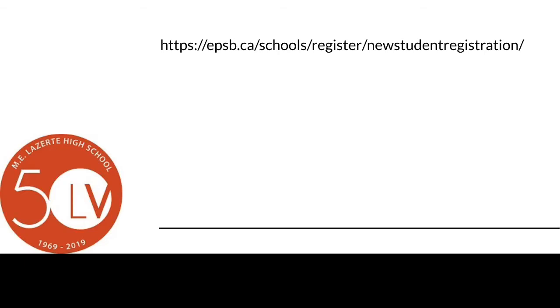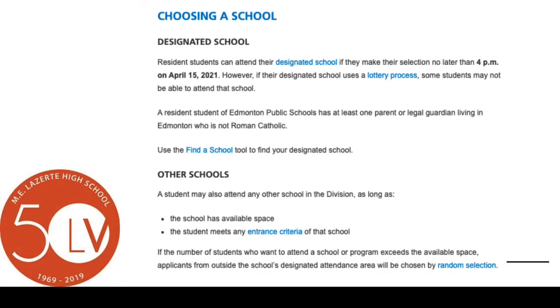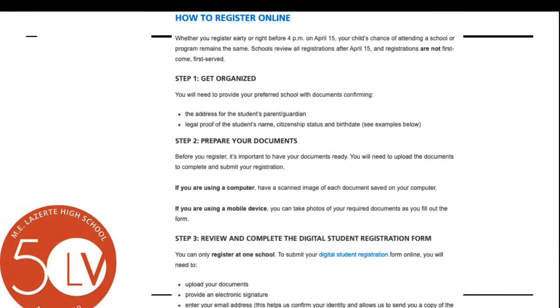If your child is new to EPSB, the process for them will be a little bit different. You can navigate to this website at epsb.ca to find all the information you need to get enrolled for next year. This is mostly a digital process. They list all the information you need and tell you which documents to submit and what to do. Once you've submitted your electronic application, the receiving school, in this case us at LAZERTE, will receive a notification. Once we receive your application, we'll contact you with next steps for choosing classes for next year.